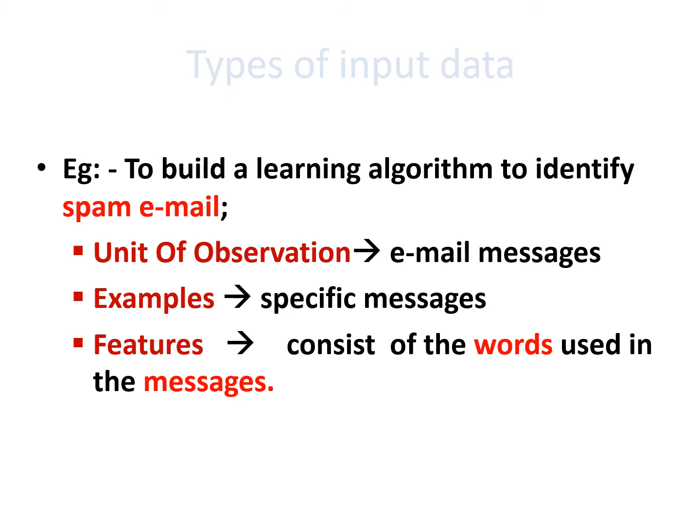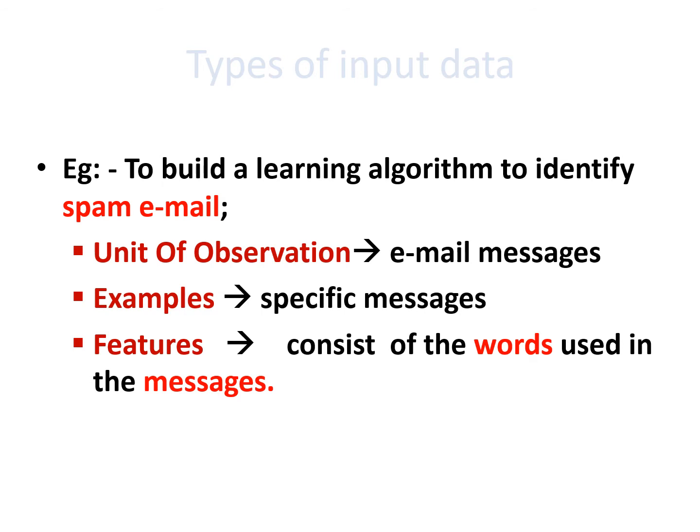For a spam email, we are having some ad terms like limited, private limited, or solutions, something like that. So this is just a scenario to explain what should be the unit of observation, what are examples, then what are the features.